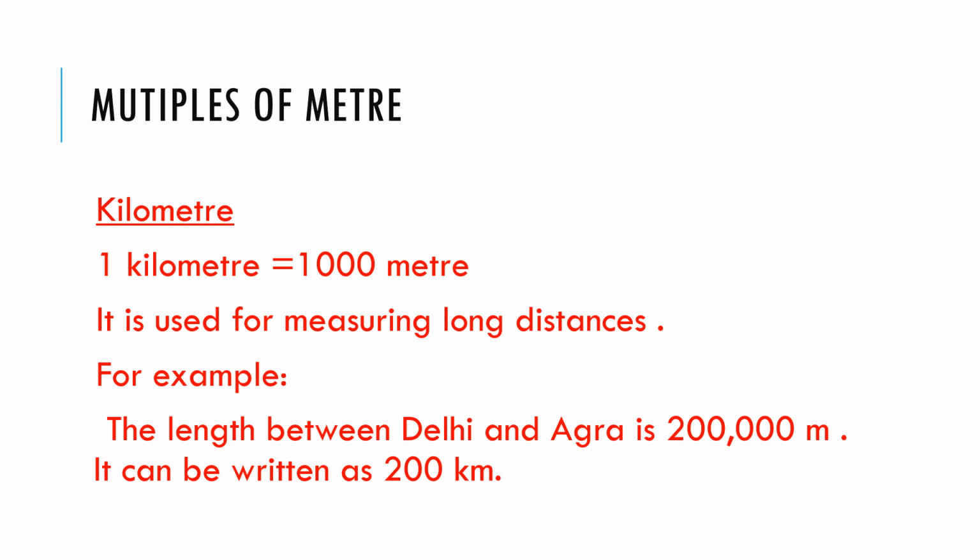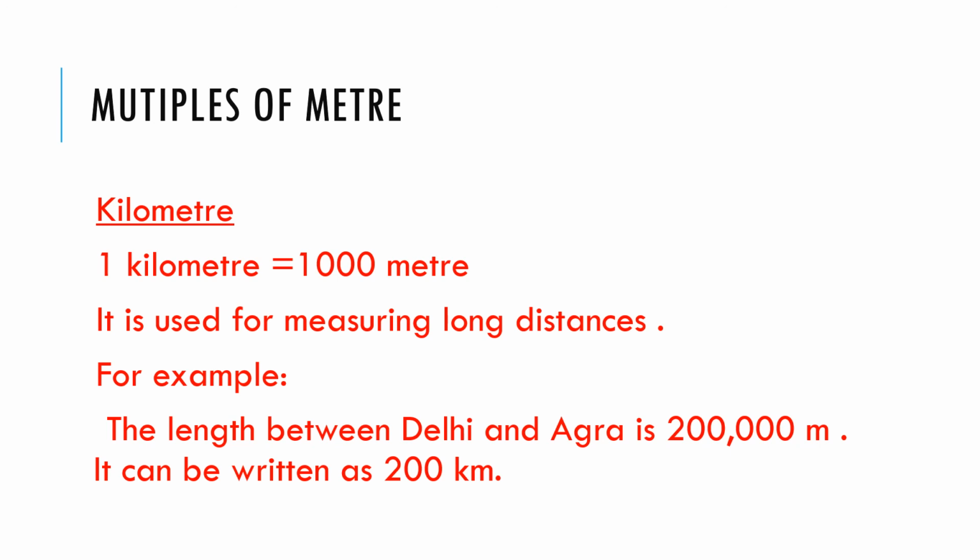Now there are multiples of meter. When we say multiples, we are multiplying 1 time, 2 times. If you take a wooden meter scale and measure 2 times the distance, it will be 2 meter. If you measure 1000 times, you know it will be very, very long. That measurement we call a kilometer. So 1 kilometer is 1000 meter.